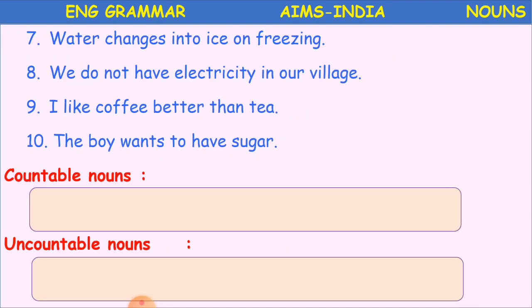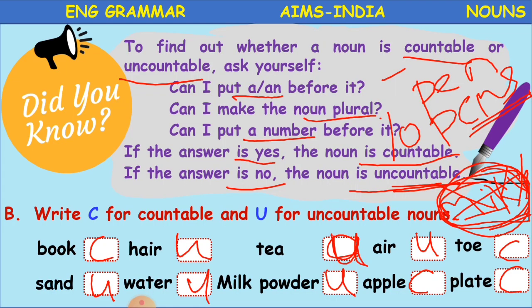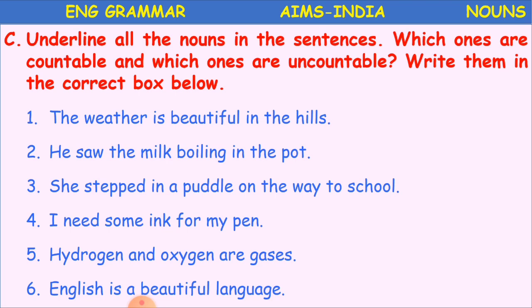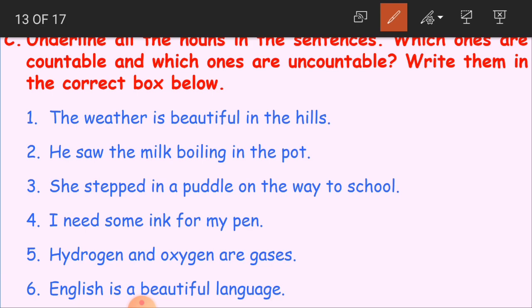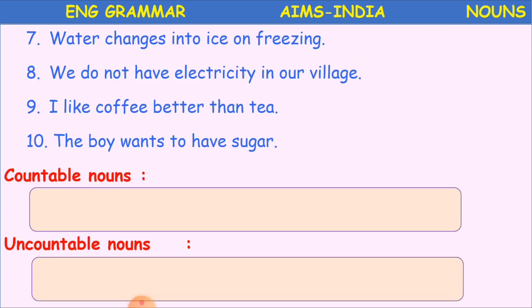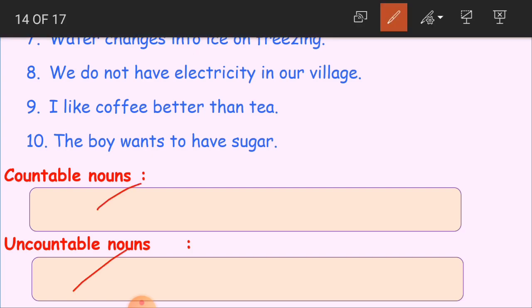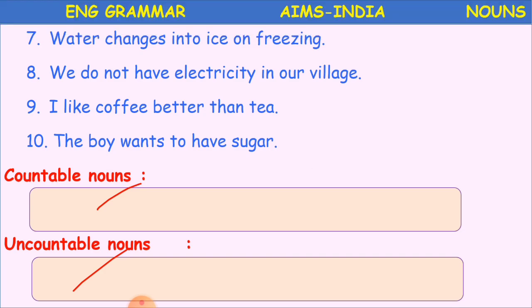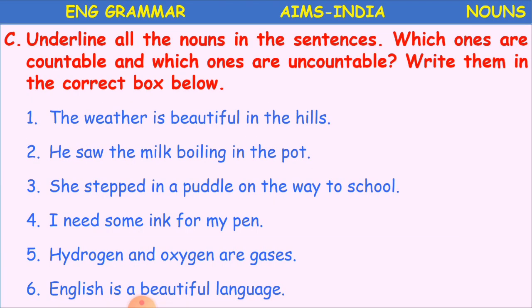Okay. So, here again, if you see some more exercises for us, underline all the nouns in the sentences. Which ones are countable and which ones are uncountable? Write them in the correct box below. So in the next slide we are having a box here. So here we have to write all the countable nouns and uncountable nouns. While reading only, here we will just write whether it is countable or uncountable.